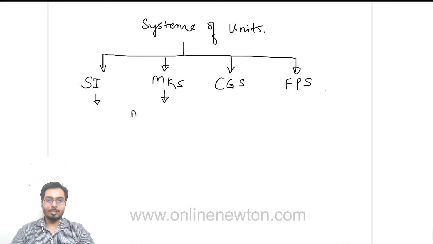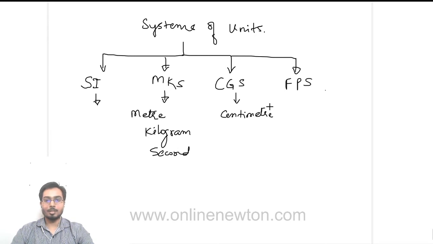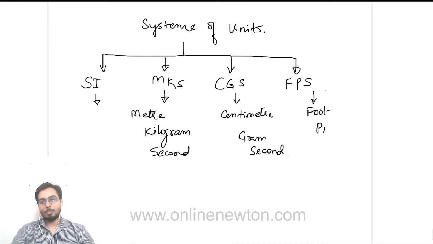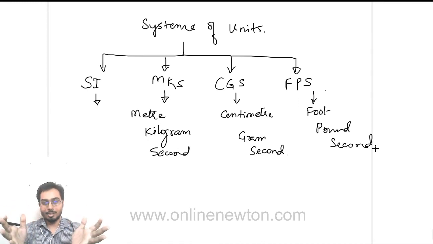So MKS means meter, kilogram, second. CGS means centimeter, gram, second, and FPS means foot, pound, second. So you can understand why the names have been given like that. In the MKS system we use meters for length, kilograms for mass, and seconds for time.